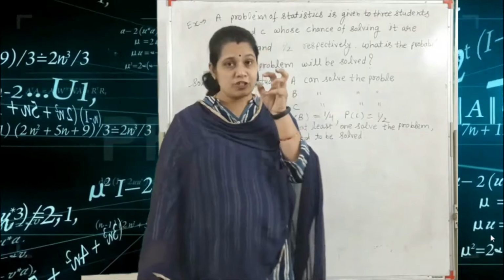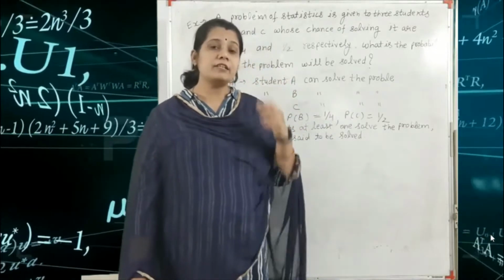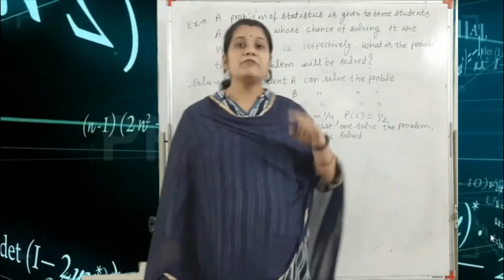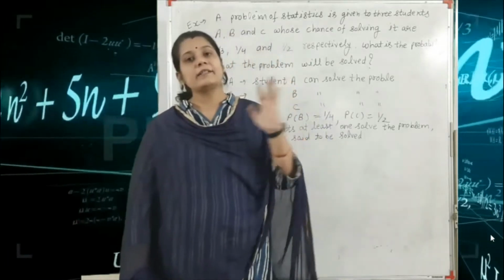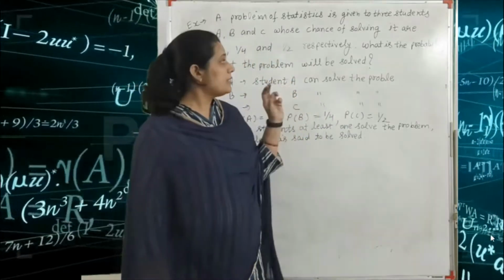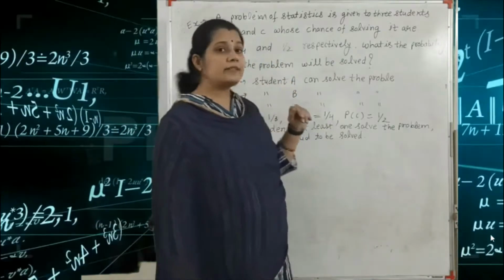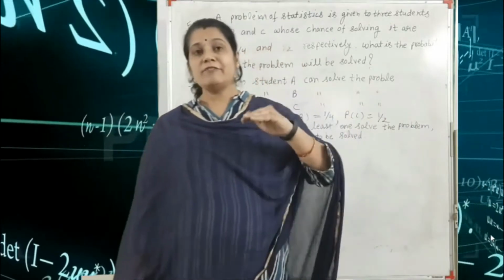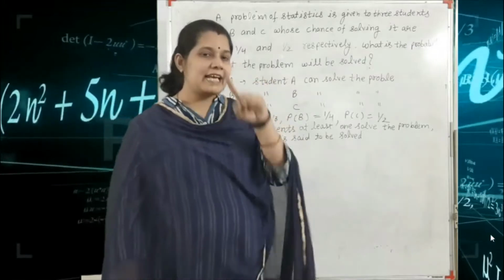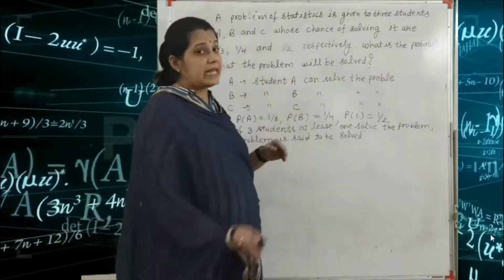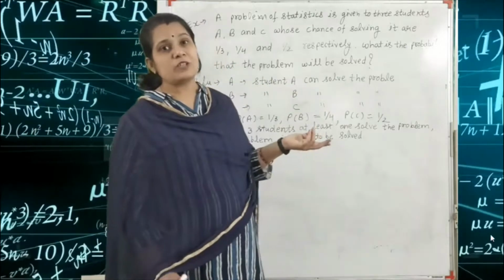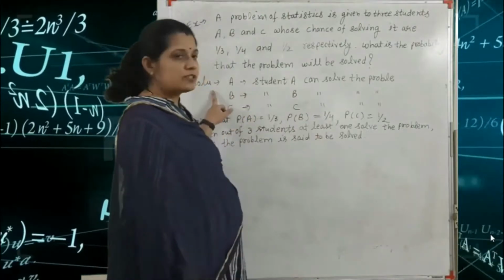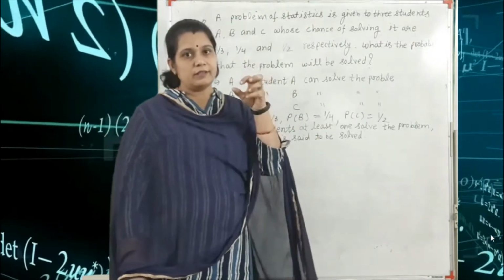Okay, so this question is very logical. We are given a problem solved by three students, and we find the probability that the problem will be solved. In this question, if any one student can solve the problem, then we can say that the problem will be solved.